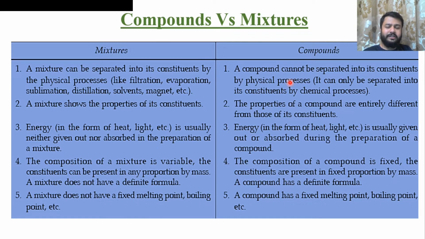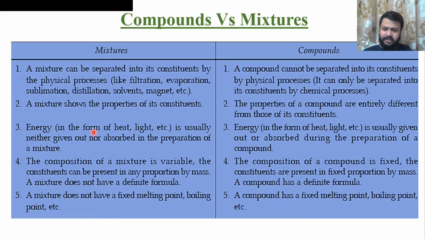We cannot separate them with the help of these physical processes. A compound can only be separated by chemical processes. In a mixture, each and every constituent particle will show its own property. But in a compound, the individual properties are not there. They show a combined property or a totally different property from their individual ones.